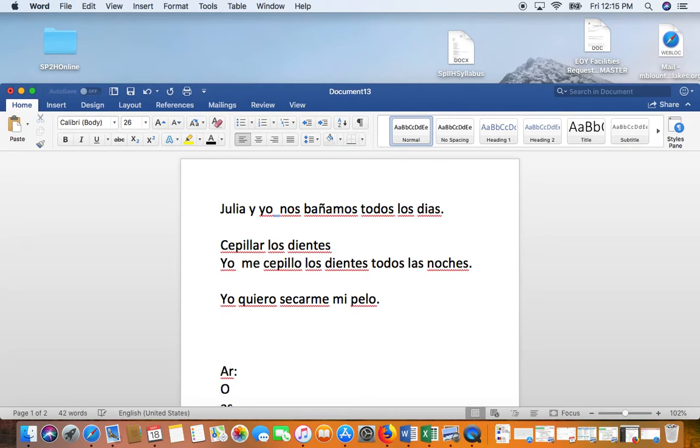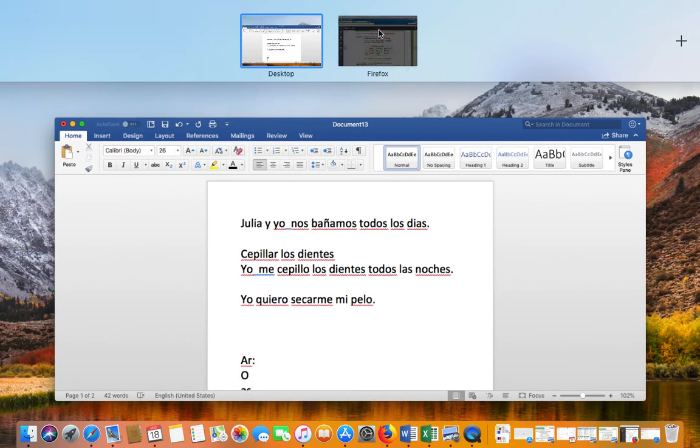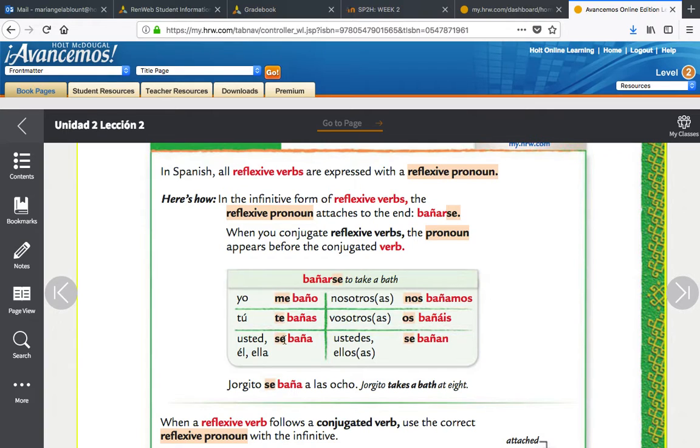Okay, now let's see, you have a little dog, okay? And sometimes we brush our dog's teeth. So in that case, you cannot use these pronouns right here. When I say pronouns, I'm talking about the reflexive pronouns. Why can't you? Because you are brushing your dog's teeth. You're not doing it to yourself, okay? The same thing when you have a baby and you give a baby a bath. You cannot use those pronouns because you are doing something for somebody else. You're not doing it for yourself.